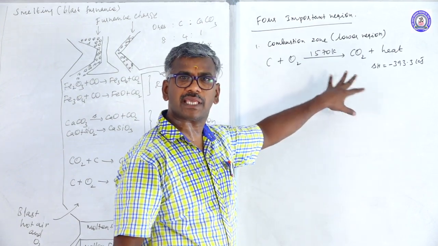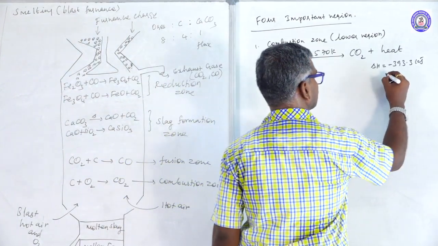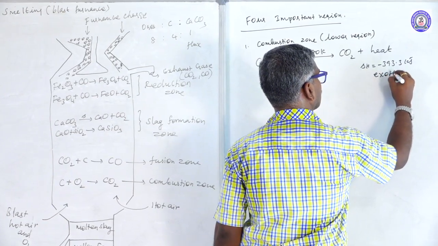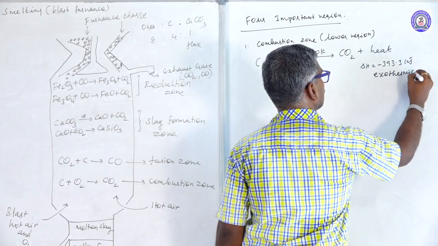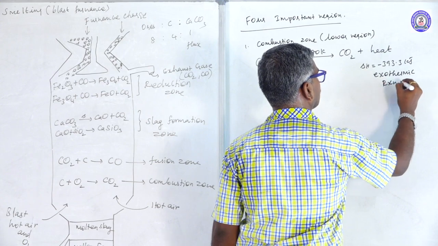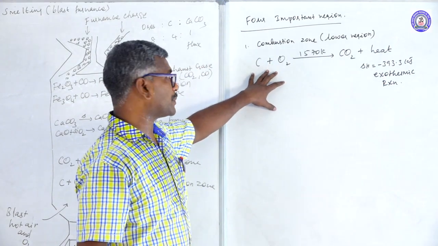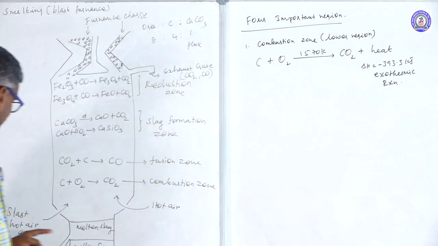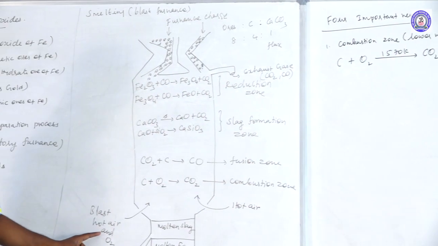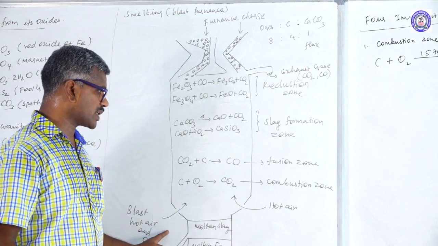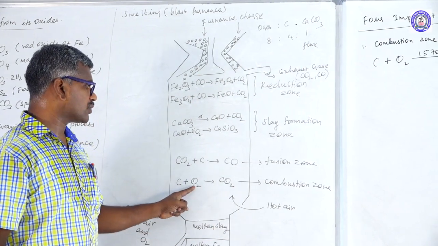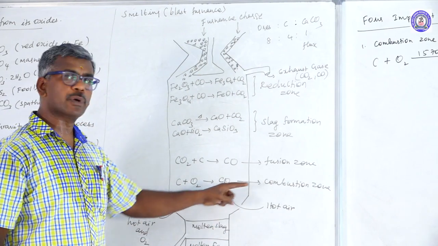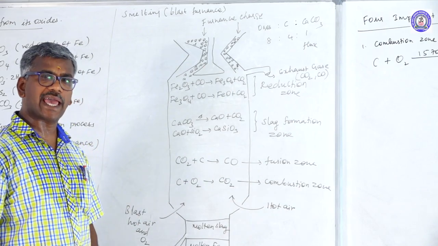This reaction is known as an exothermic reaction. It takes place in the lower region by passing hot blast air and oxygen from two sides. Carbon reacts with oxygen to form carbon dioxide, producing a larger amount of gas.